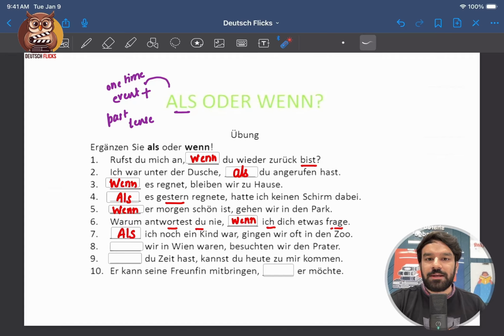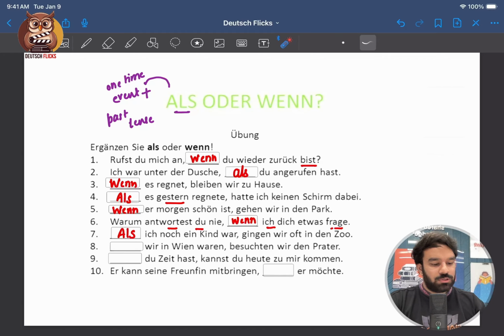Now 8. Als wir in Wien waren, besuchten wir den Prater. So nothing is telling us this is repeated or recursive event. So we will fill here als. When I was in Vienna, we visited Prater. This is a tourist attraction in Vienna.